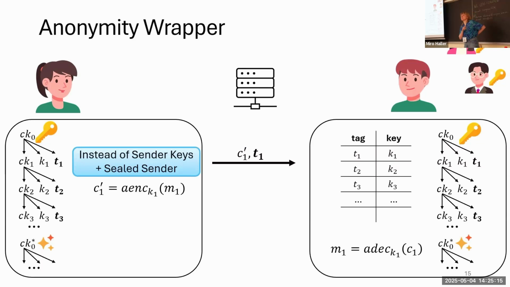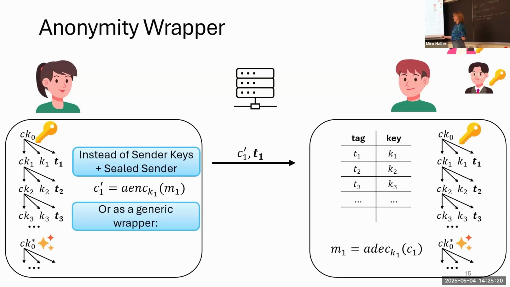But we can also use it as a generic wrapper protocol, as I promised, for arbitrary messaging protocols. And that is, we just take this key material, which is established by the underlying messaging protocol, and we derive a new chain key only for the anonymity wrapper. So we perform two encryptions actually, the messaging protocol's encryption and the encryption from our anonymity wrapper, which grabs all the ciphertext and the metadata from the underlying protocol. Perfect.